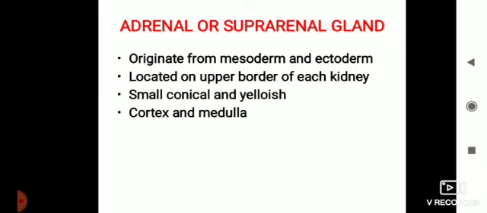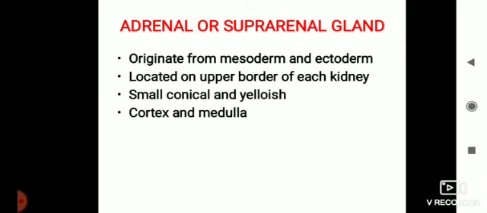Now there are three basic germ layers in the gastrula. After blastulation there is a formation of the gastrula. The gastrula is made up of ectoderm, endoderm and mesoderm. So the adrenal gland develops from the mesoderm and ectoderm. Those who give examinations of medical science should know that the adrenal gland develops from mesoderm and ectoderm.